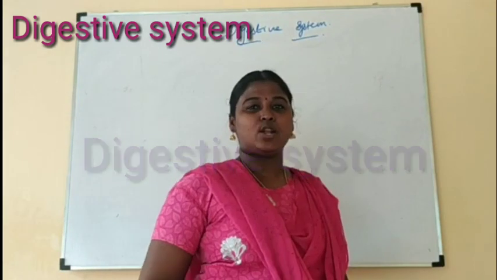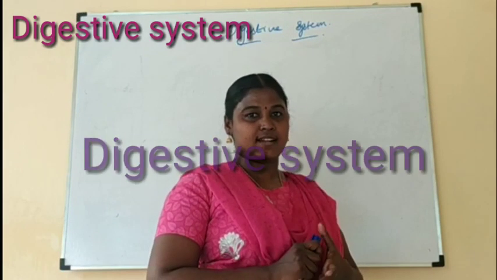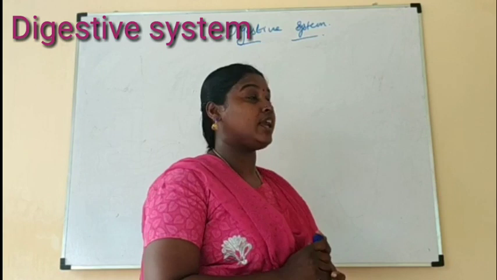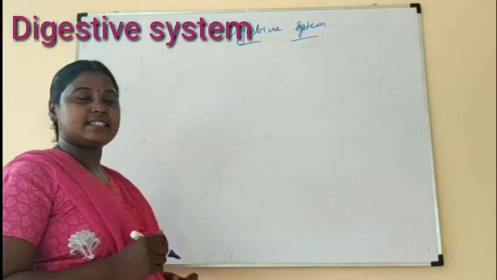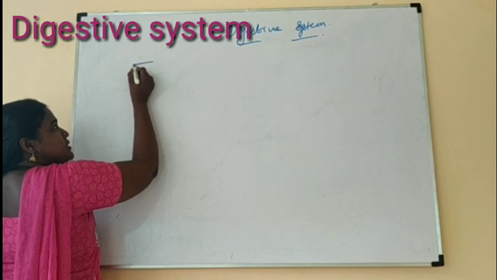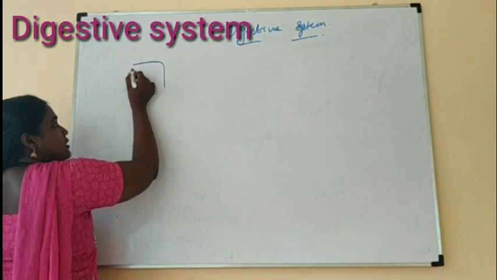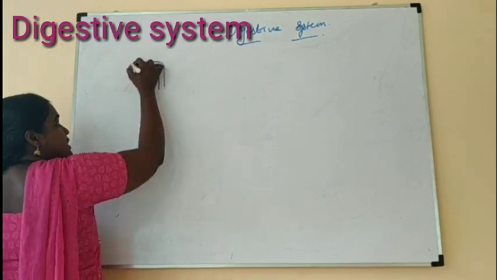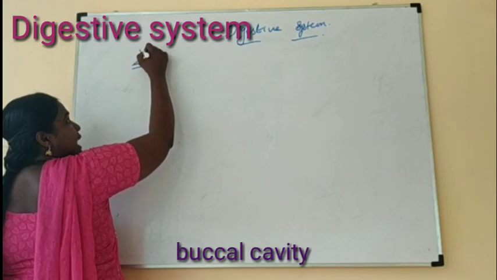Good morning students. Last class we started the lesson on the digestive system. So this class is the recap of the digestive system. The digestive system starts with the mouth. This is the buccal cavity, or the oral cavity.